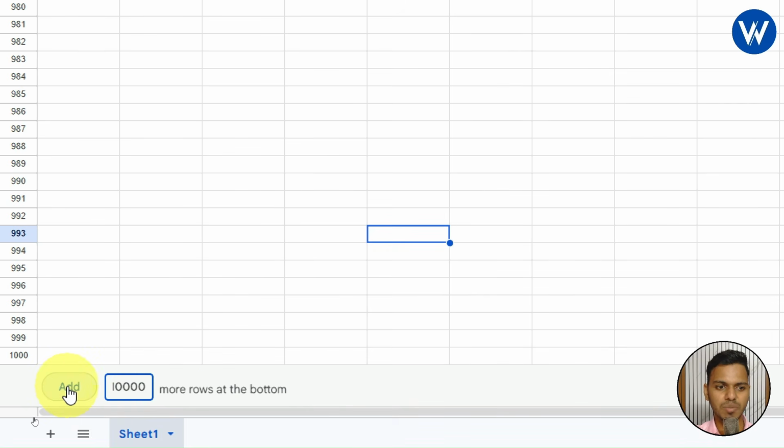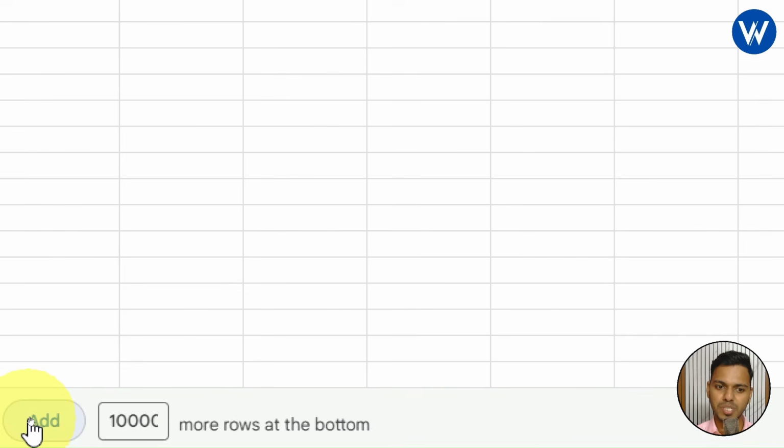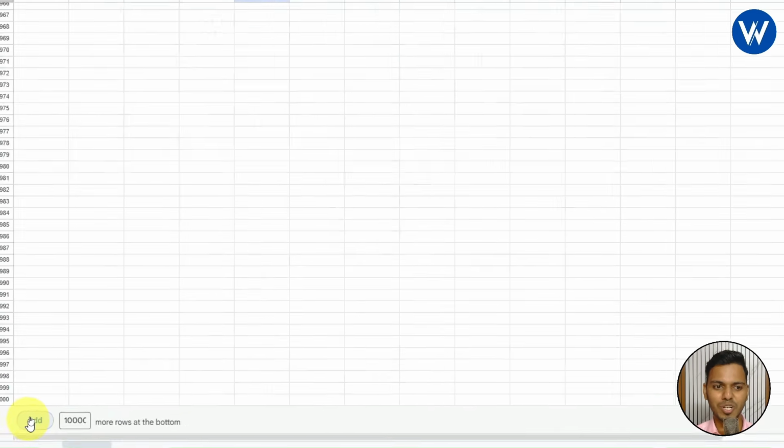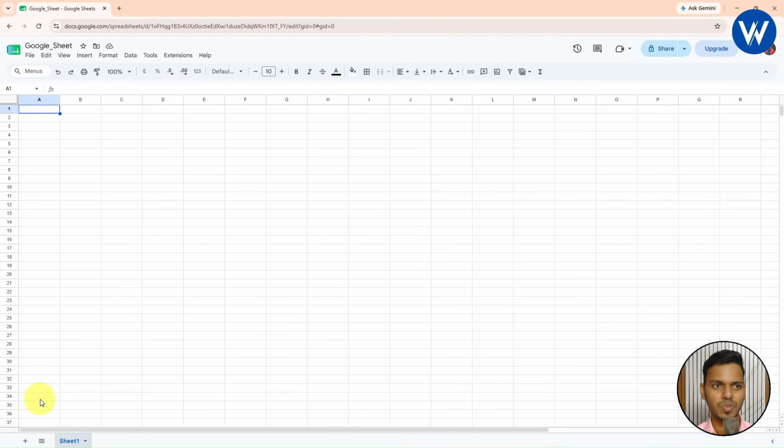Okay. Now simply click on add. Once you click add, so guys, finally 10,000 rows are added successfully. So with the help of this add option, you can add more rows at the bottom. I hope you guys understood. Now I will simply go to the first row, right.